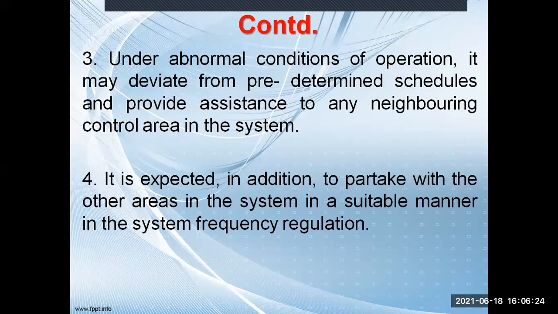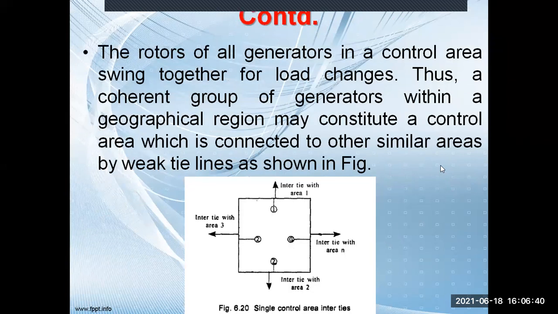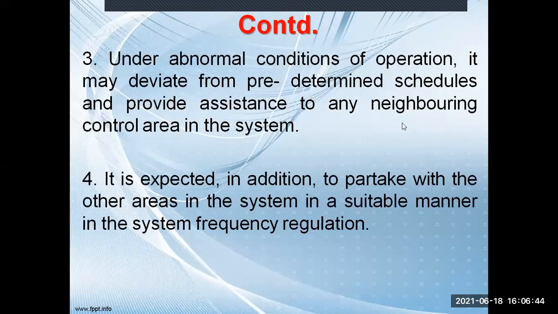Third, under abnormal conditions of operation, it may deviate from predetermined schedules and provide assistance to any neighboring control area in the system. It is expected, in addition, to partake with the other areas in the system in a suitable manner in system frequency regulation. So up to this point, I will discuss first.